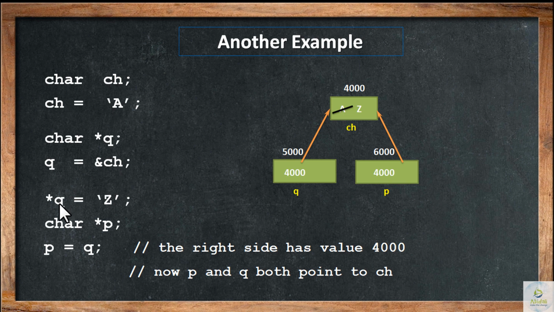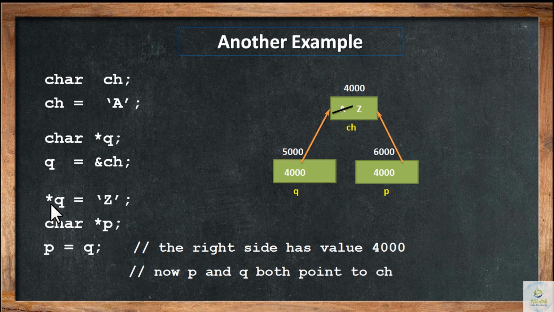In the next statement, what are we saying? We are saying value at q. What is the q value? q has 4000, which is not a value actually, it is an address. So it will take us to address 4000, and the value stored there is changed by this statement, value at q is equal to 'z'. 'a' will be replaced and the latest value of ch will become 'z'. This is called the indirection operator.